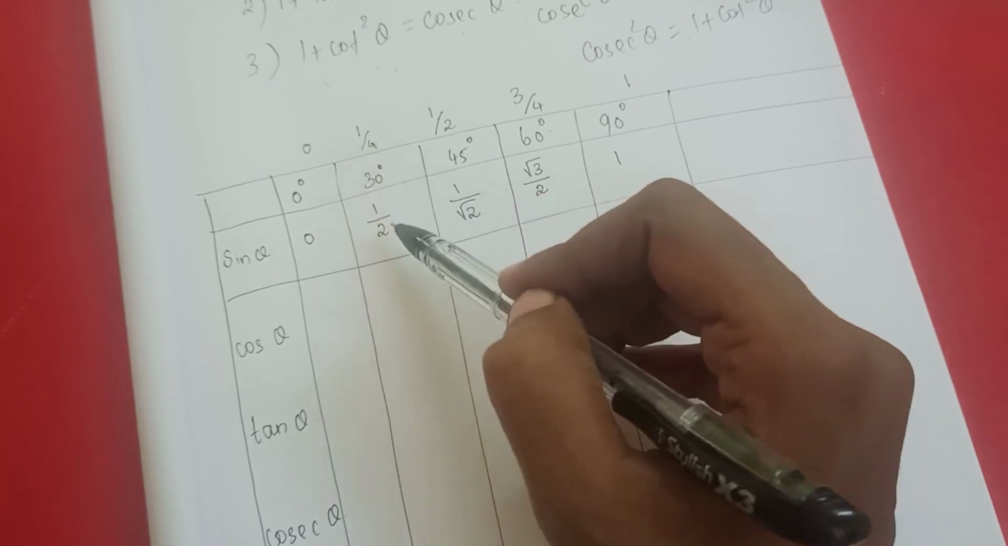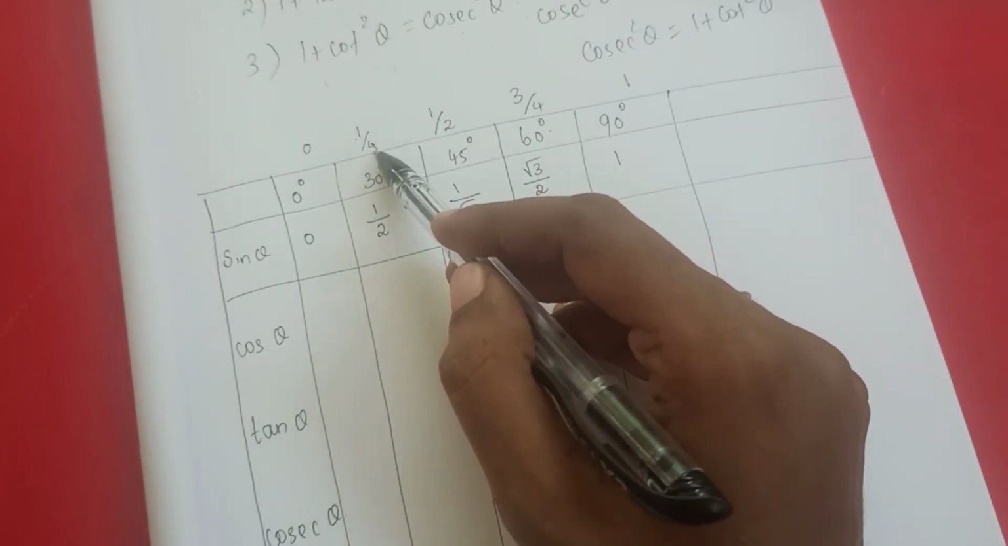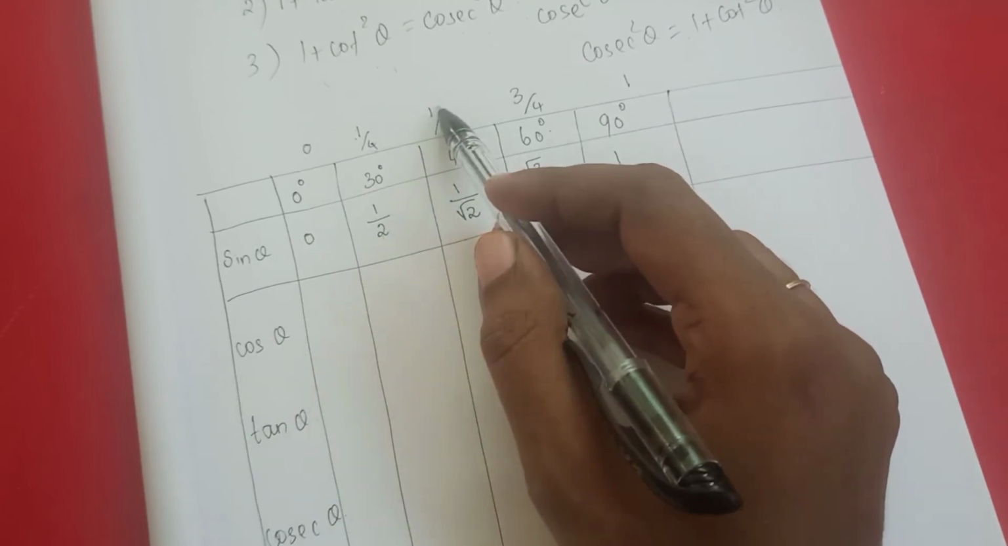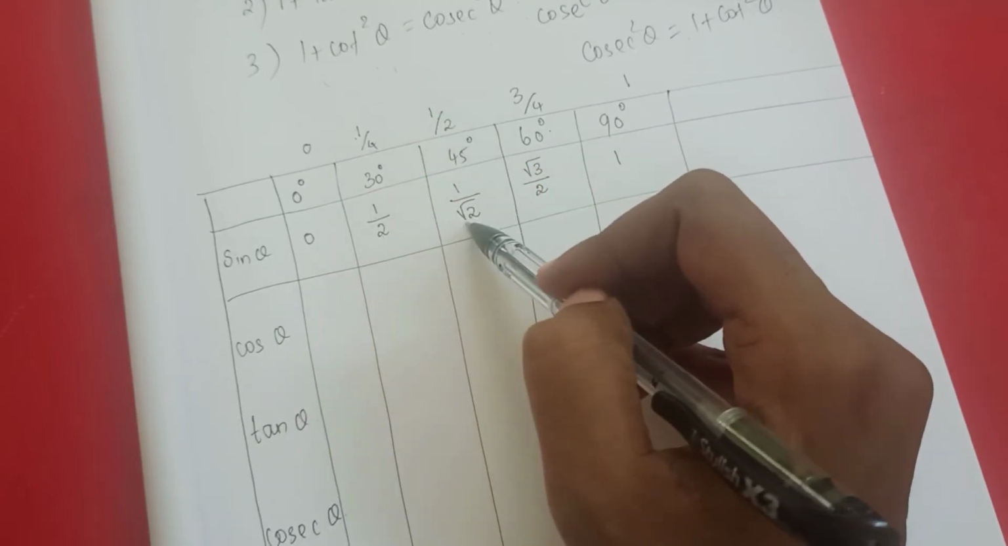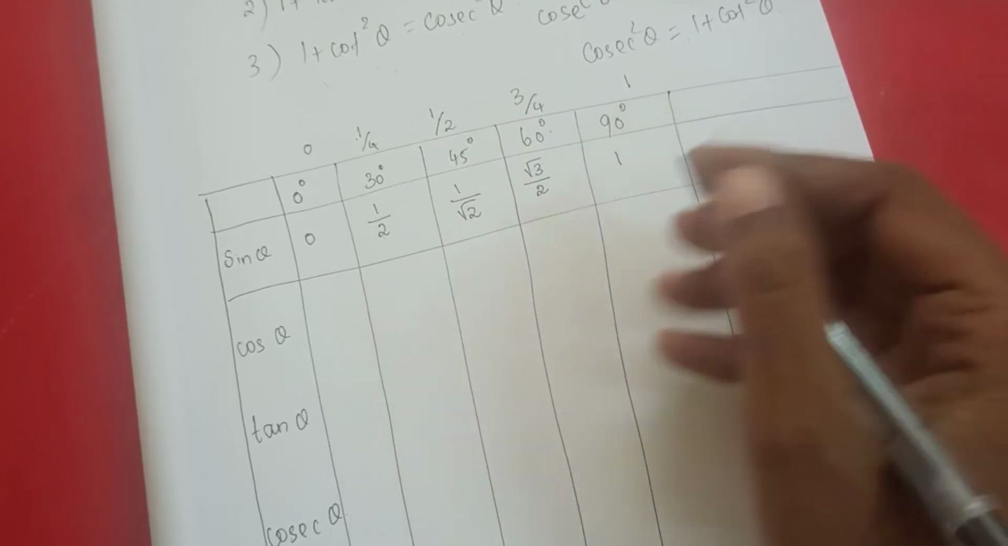So for 1 by 4, the square root value is 1 by 2. For 1, the square root value is 1. For 4, the square root value is 2. So 1 by 2 means 1 by square root of 2. 3 by 4 means root 3 by 2, then 1.